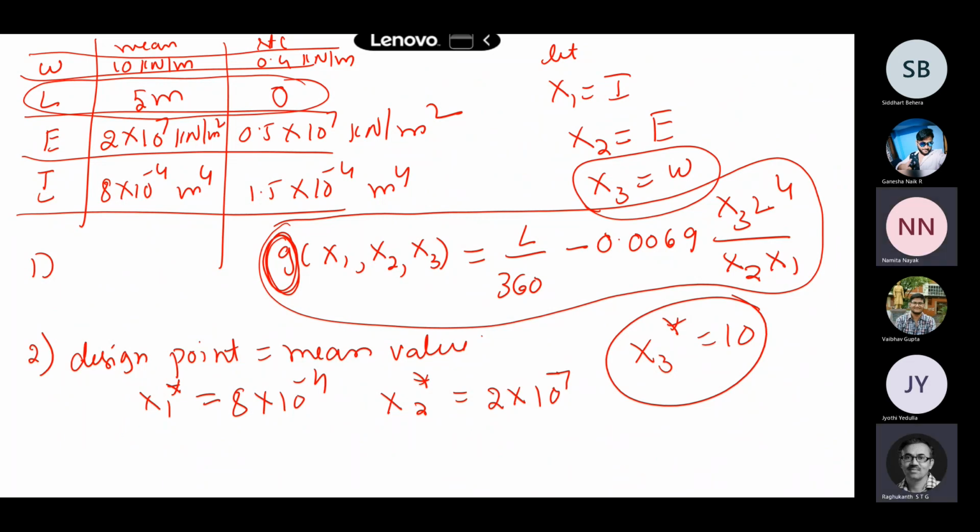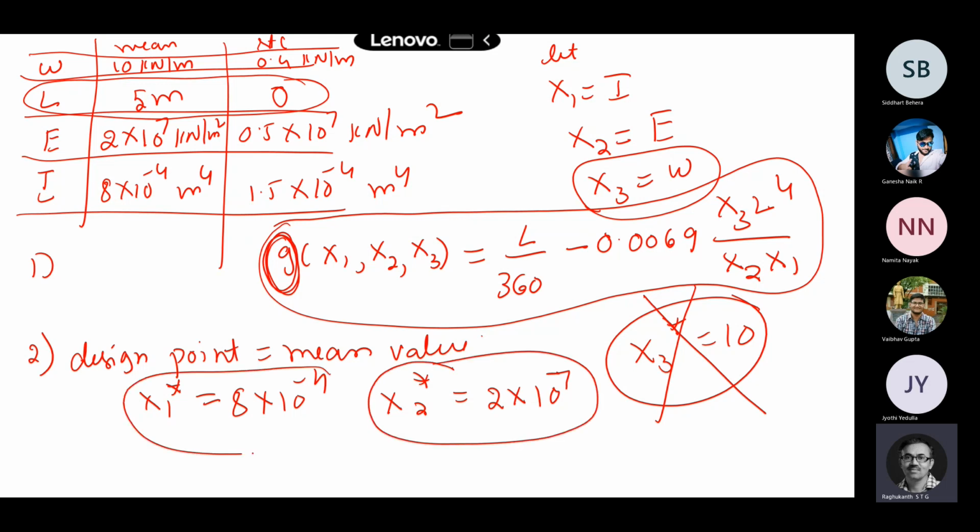In the equation, putting G is equal to 0, we can back calculate the x3 star. What that clever trick is, instead of taking one of the random variables as its mean value, you substitute here and calculate the number itself. What value of x3 star should I substitute such that G becomes 0? Or you can take x3 star as 10 and find out x2 star, or x1 star. You make one of them unknown, because the constraint is that G also has to be 0, so you can assume only 2. The other one you calculate by making G as 0 itself. So this is the first step which you have to do.